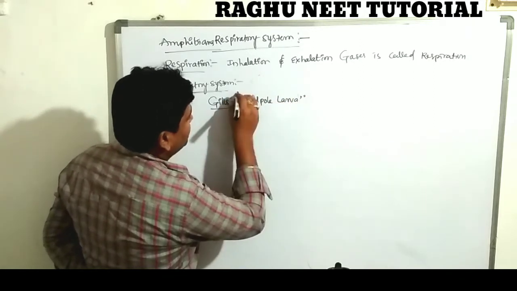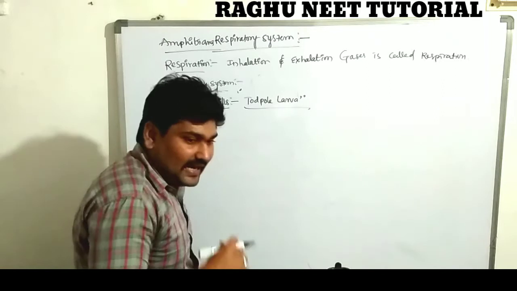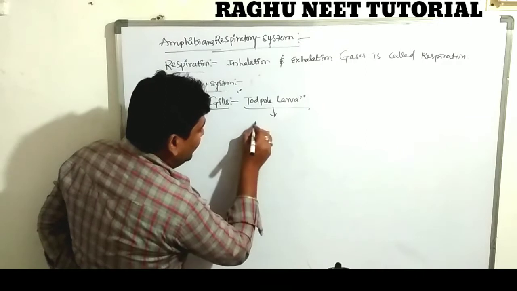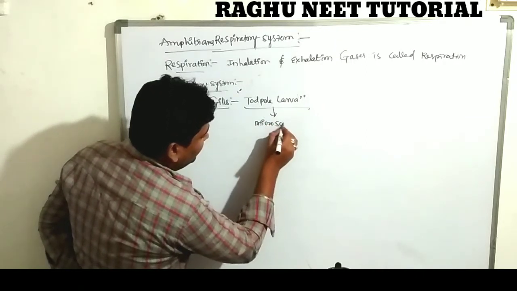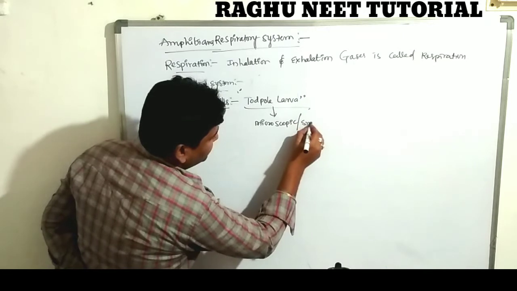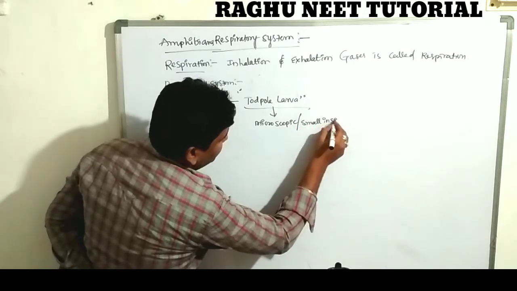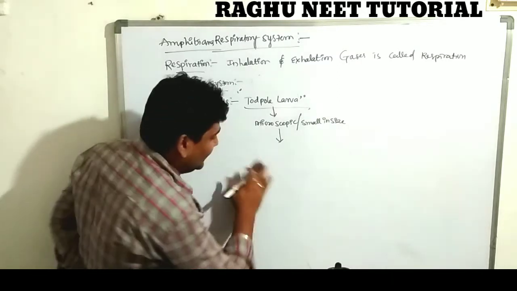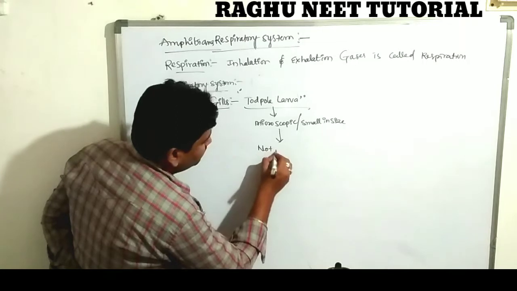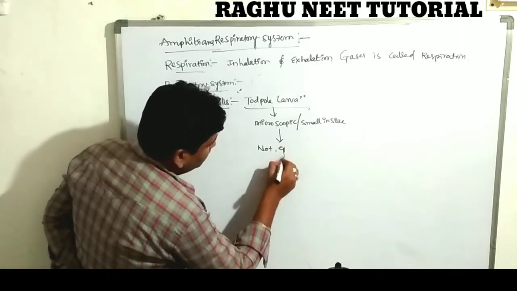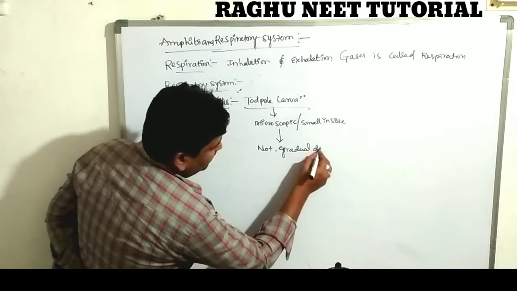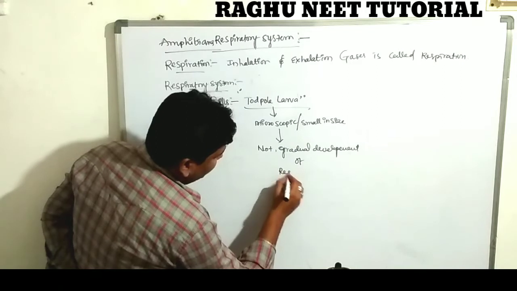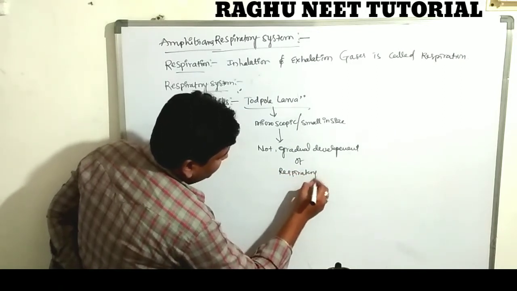So why? Because these larvae have not developed any particular respiratory organ. Why? Because the larva is microscopic in nature and very small in size. There is no gradual development of any respiratory organs.